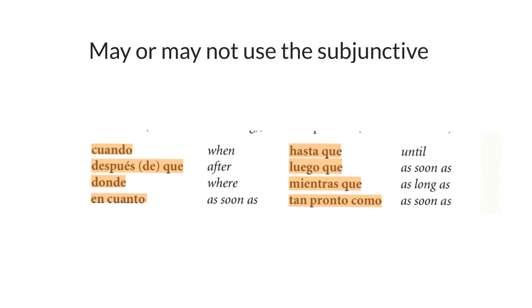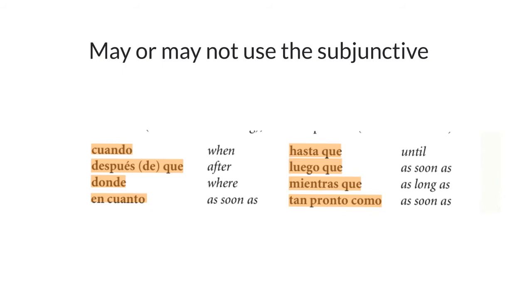However, there are other adverbial conjunctions, conjunciones, that may or may not require a subjunctive. You can use them either with the indicative or with the subjunctive.